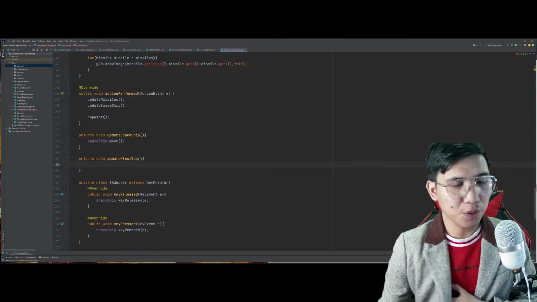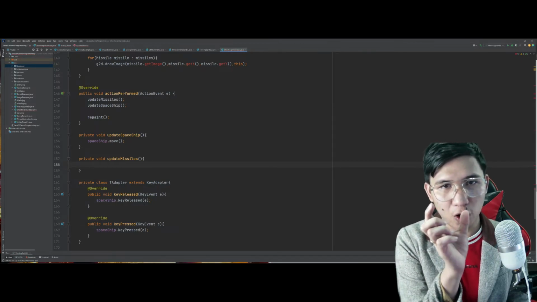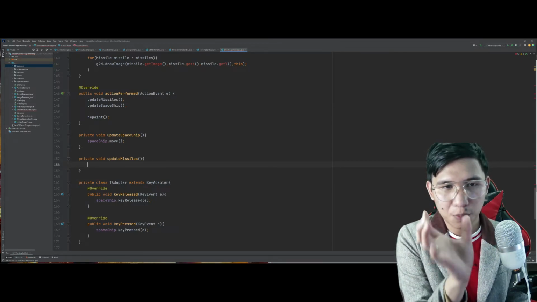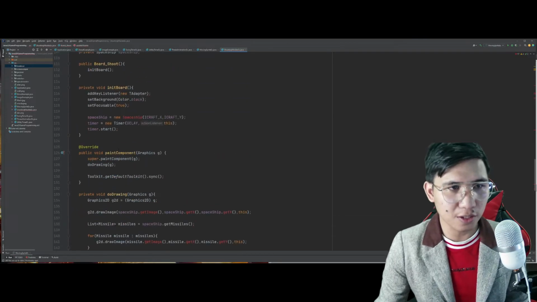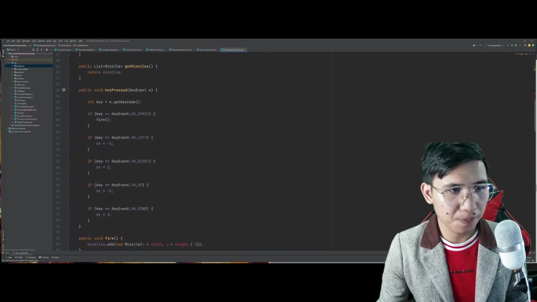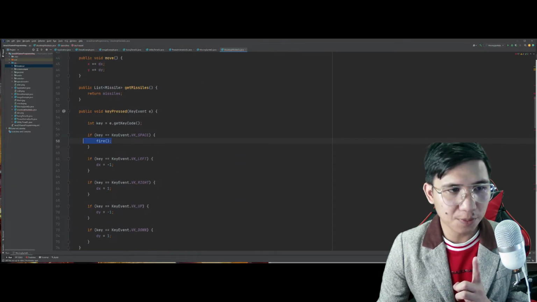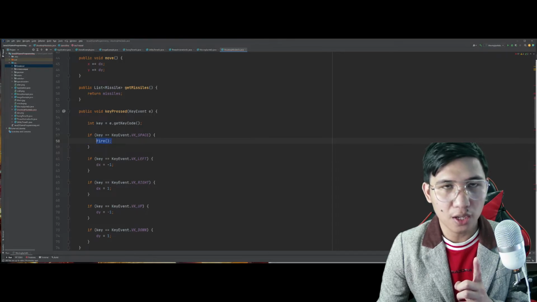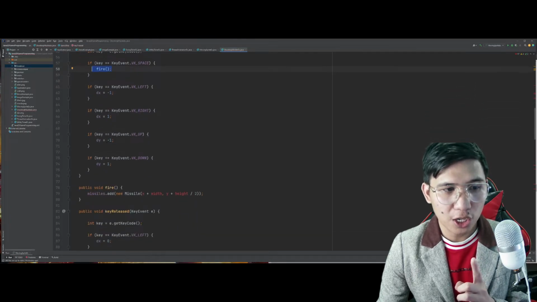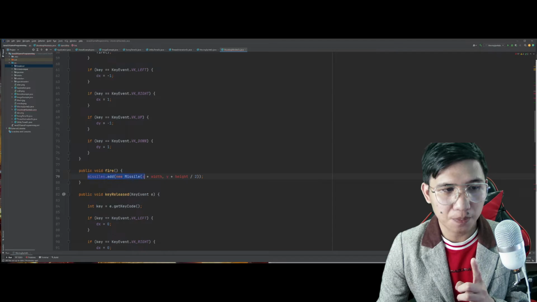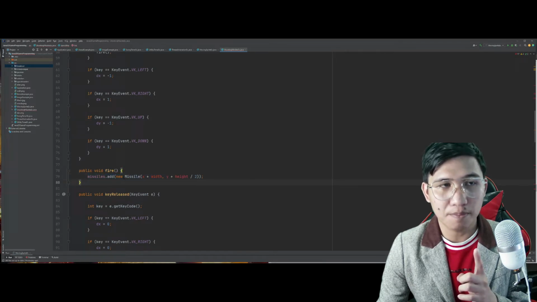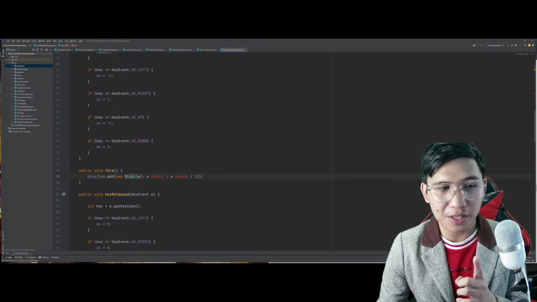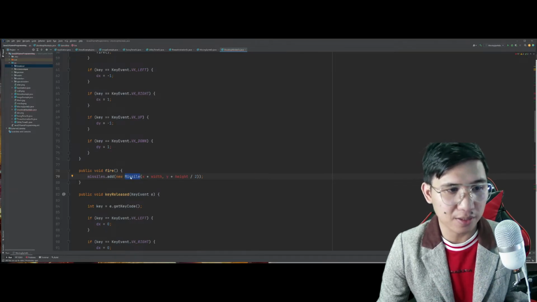Kasi, ang purpose ni update missiles, once you have clicked on space, pag nag-click ka ng space, you will call a new method, let's call that as fire method, in which simply add a new missile. Take note, nag-add ka ng panibagong missile for every time na nagpe-press ka ng space.